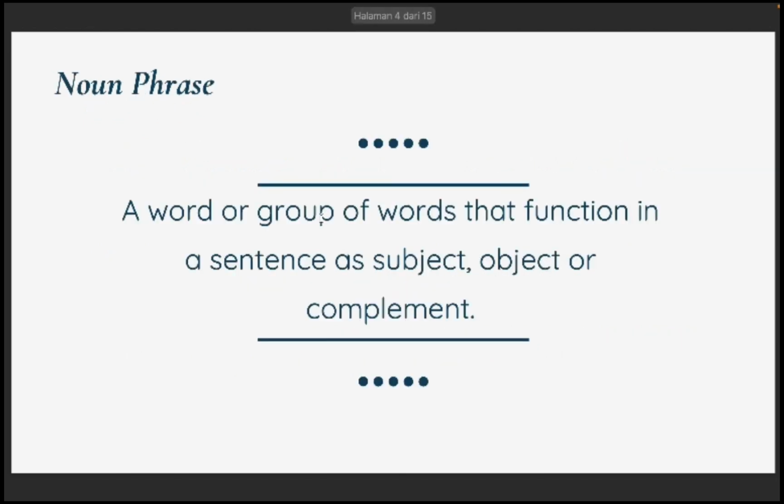Next, noun phrase. The definition of noun phrase is a word or group of words that function in a sentence as subject, object, or complement. So noun phrase is a group of words that function in a sentence as subject, object, or complement. As we can see, this is a noun phrase, so it includes noun in it.